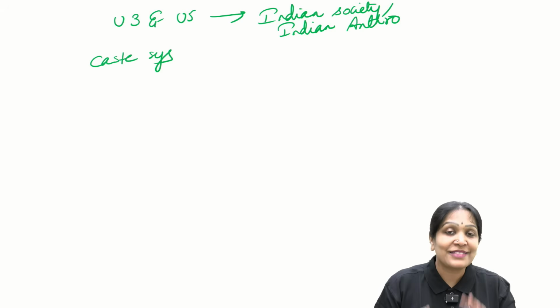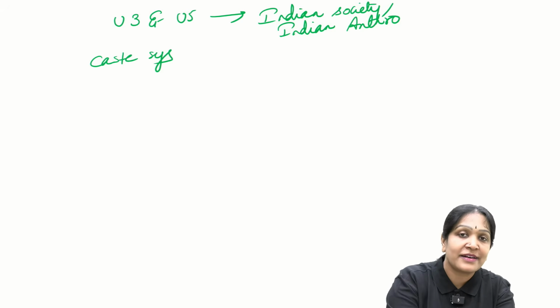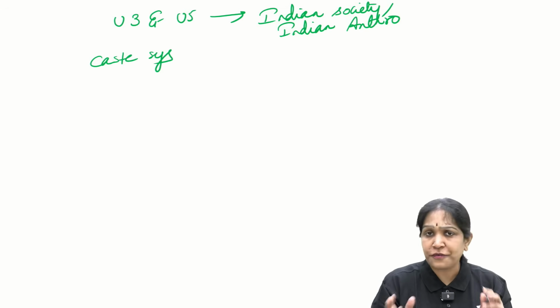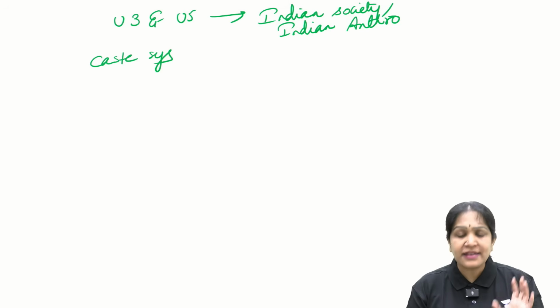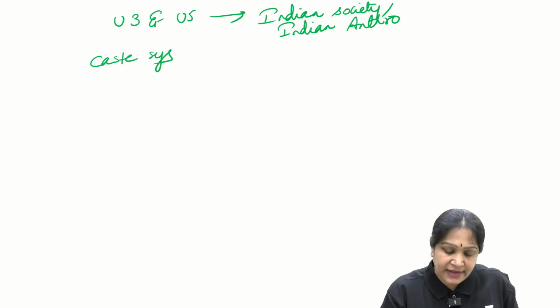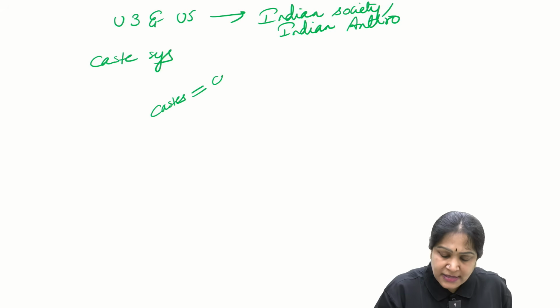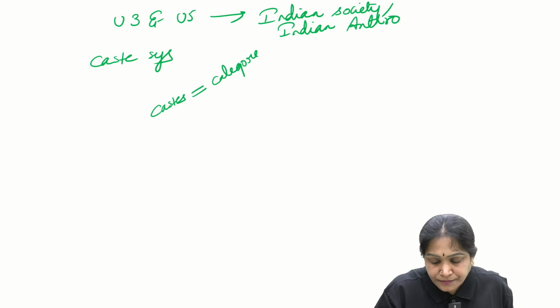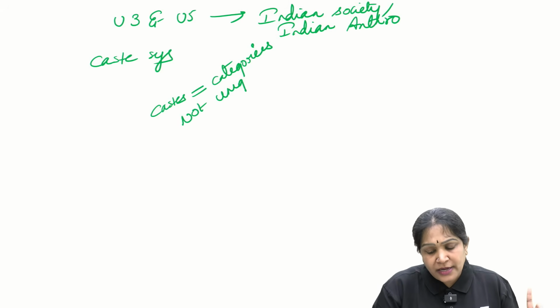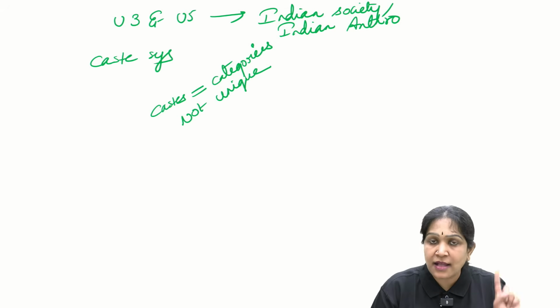It depends on the way you define the word caste. Listen carefully. For example, if I define castes just as categories, then of course it is not unique to India, because we have categories in other countries also.